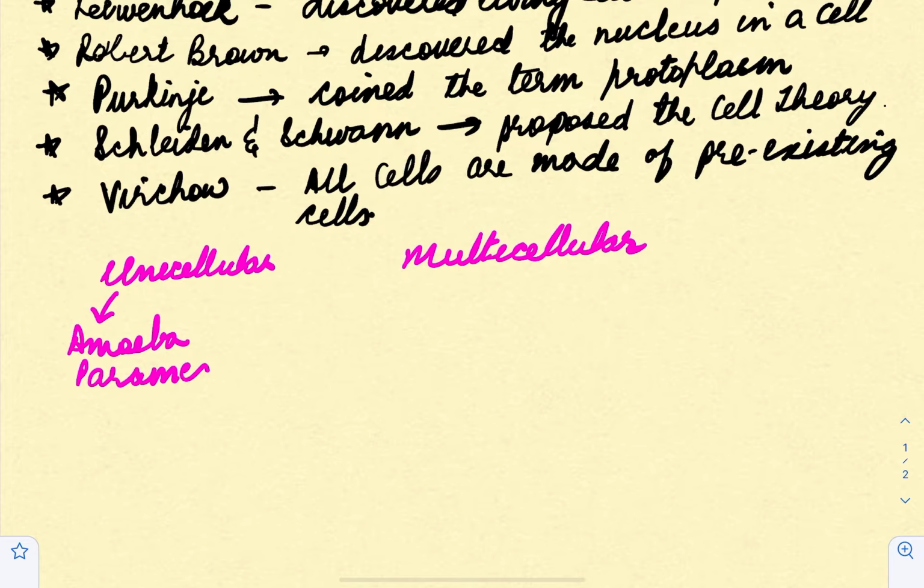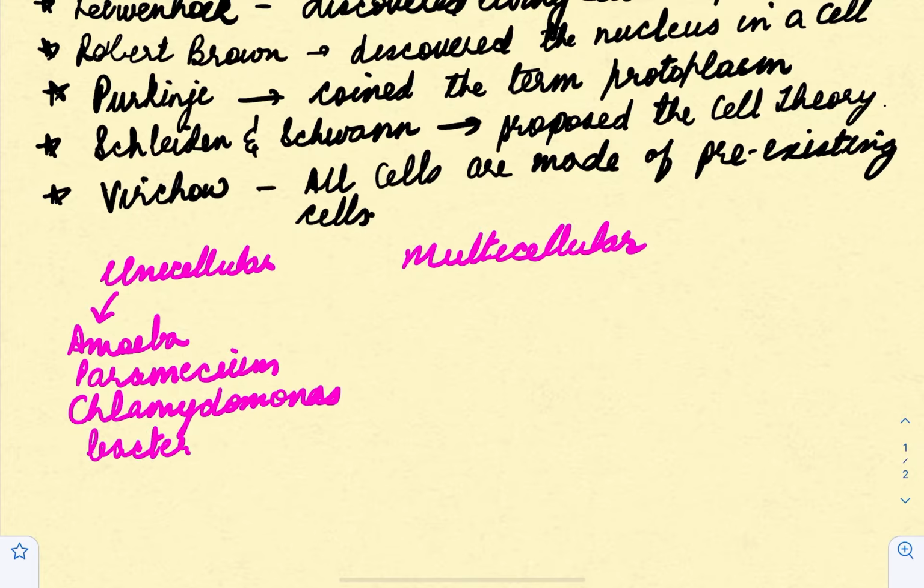Then you have a unicellular alga by the name Chlamydomonas, and bacteria. All these are unicellular. On the other hand, we, plants, animals, fungi, all these are multicellular, right?